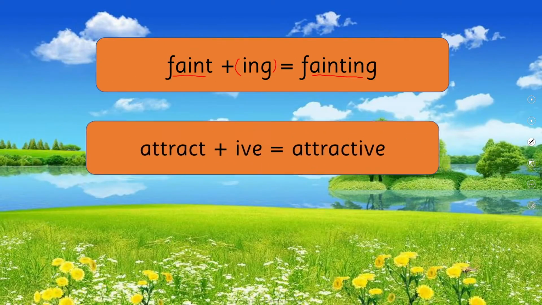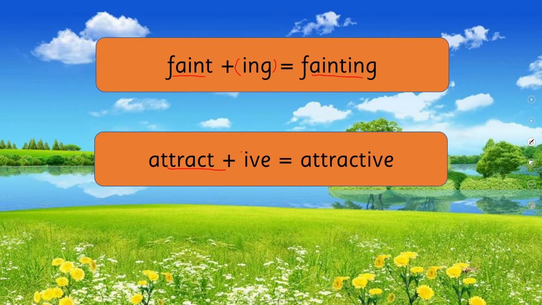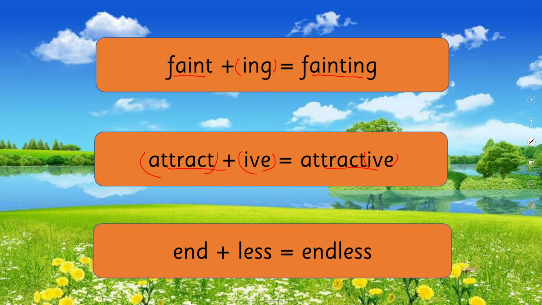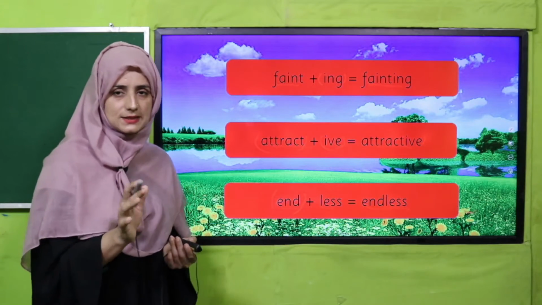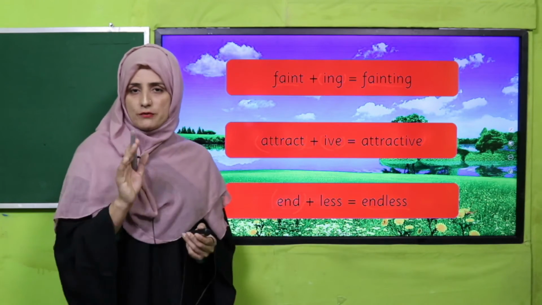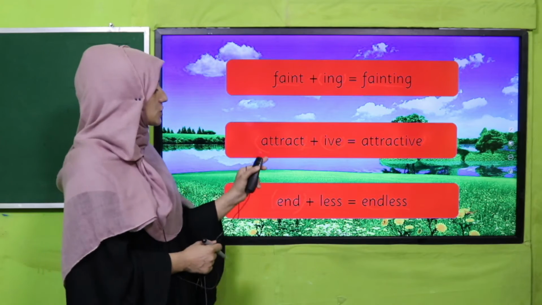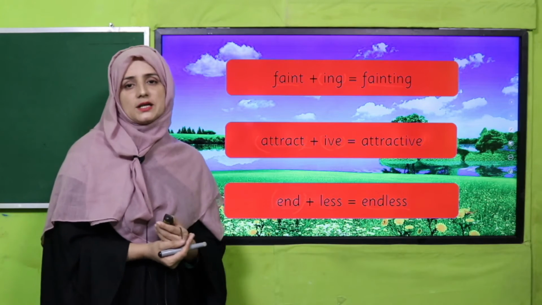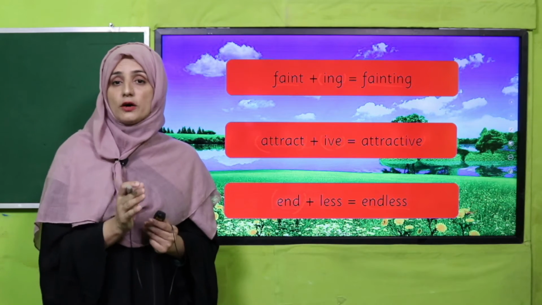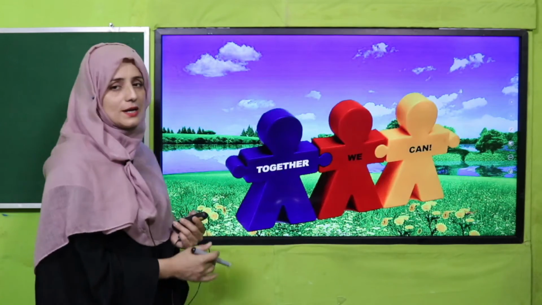Next is attract, ive, attractive. Attract is a verb, and when I have added ive as a suffix, it is an adjective. Next is endless. End is a verb and when I have added the suffix less, now it is an adjective. So have you got, my dear students, how we can change a verb into an adjective? Yes, by the help of suffixes. Good job. Now let's perform an activity.